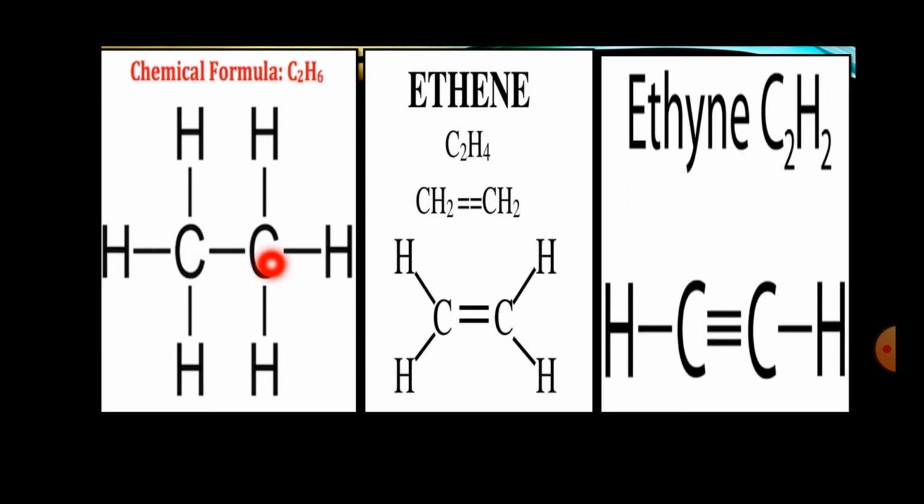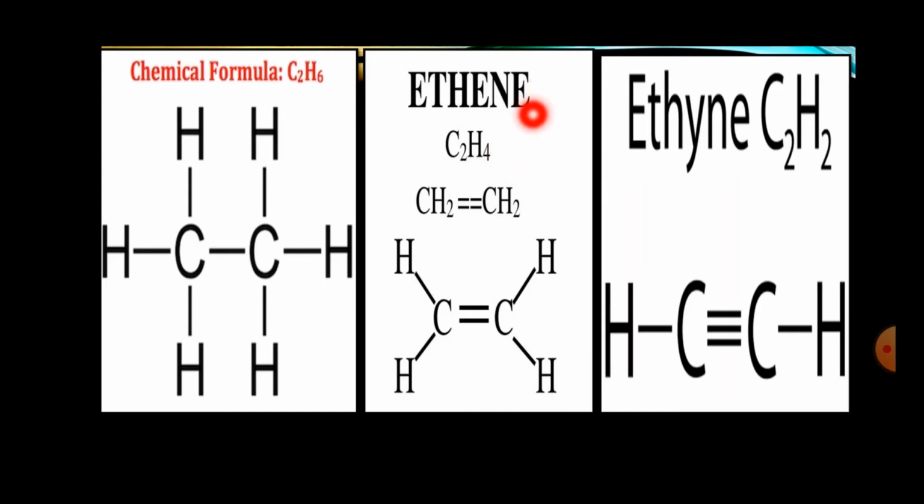So you can check here, 2 carbon bonded with 6 hydrogen. When you are going to convert this ethane to ethene, it means that hydrocarbon will have double bond, so you have to remove 1 hydrogen from each carbon. You can check here, 1 hydrogen from this carbon and 1 hydrogen from this carbon. So formula will be C2H4.